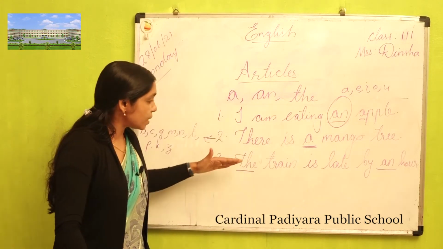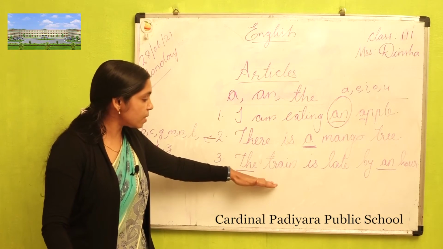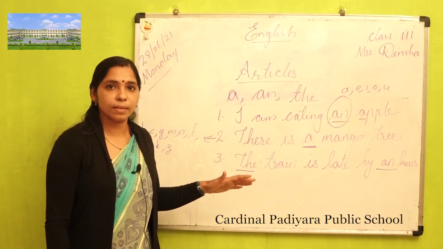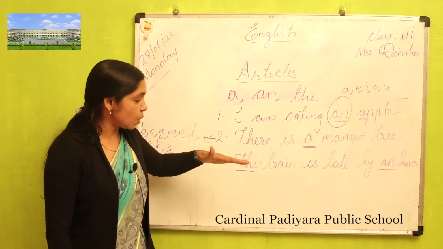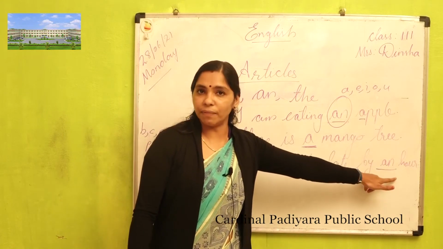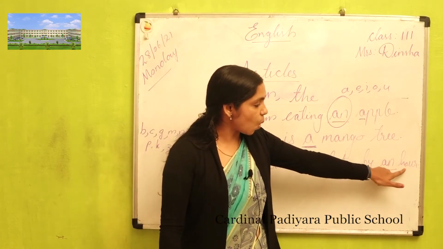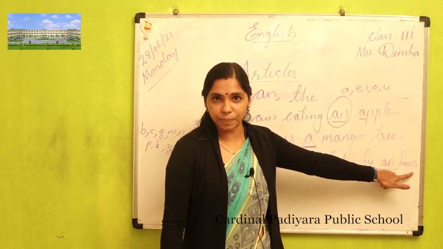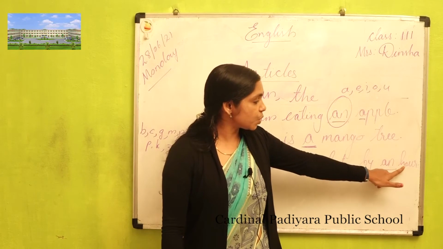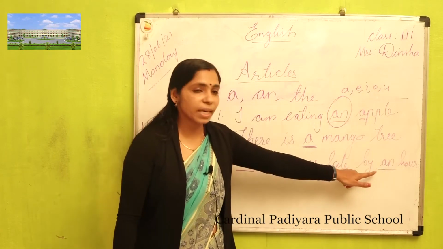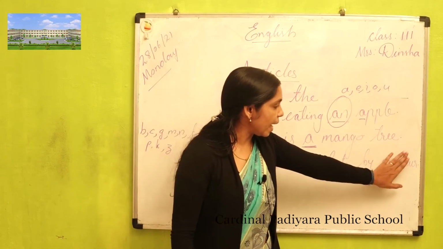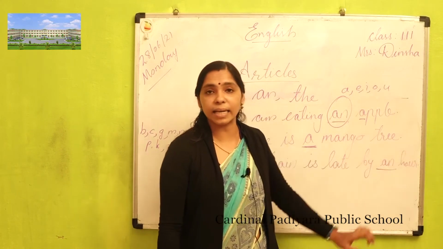So here also see, the train means one particular train, not any one of the trains. So the train is late by an hour. See here, H-O-U-R, hour spelling. But we use an here. Why? You know? See here, that letter H is silent.